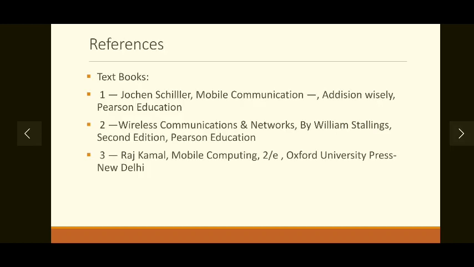For studying this subject, you can refer to any number of books mentioned in this syllabus, but I prefer these three books. First one is by the author Jochen Schiller, the book name is Mobile Communication. Or you can use the book by William Stallings, the book name is Wireless Communications and Networks. Or you can use Raj Kamal's mobile computing book for lab sessions also. So this is all about the syllabus. Now let's start with the introduction to mobile communication.